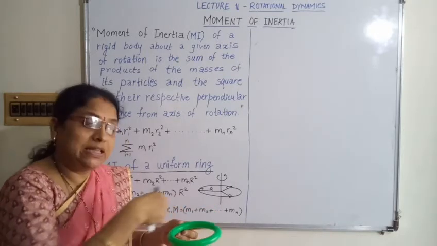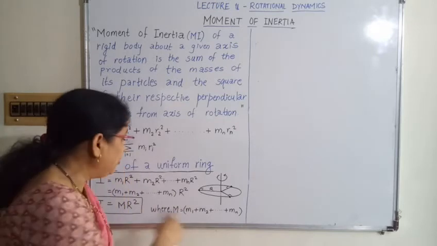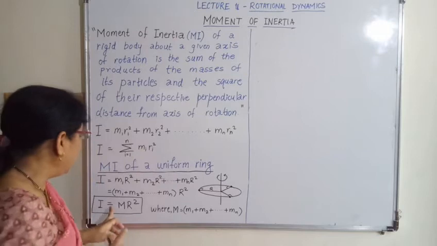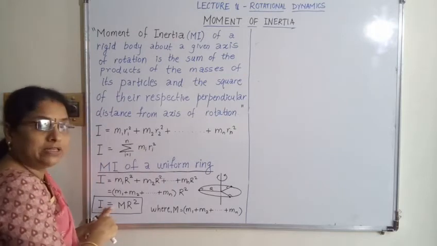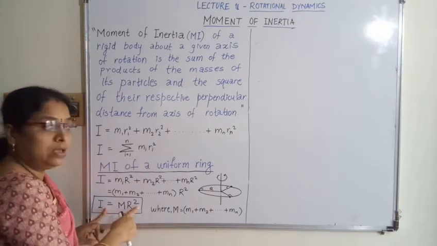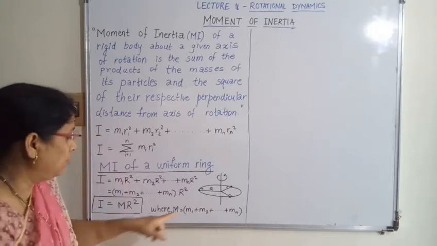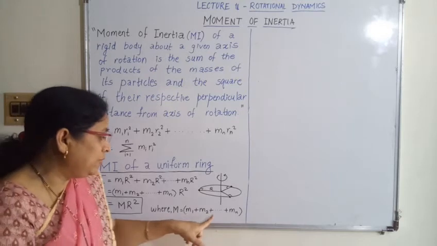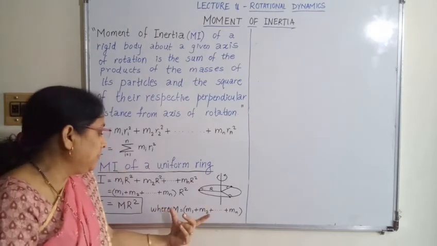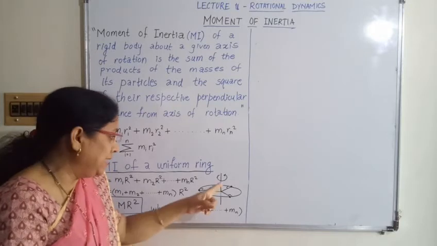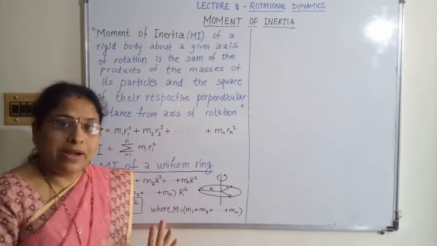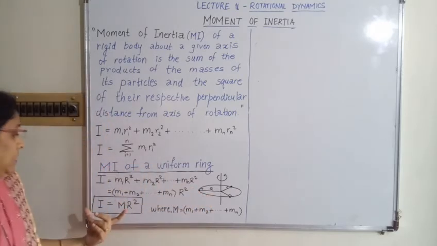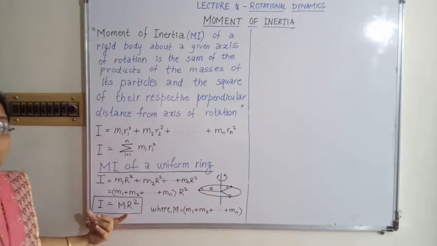If we take the sum of m1 plus m2 plus m3 up to mn, we will get the total mass of the ring. So the moment of inertia is equal to capital M into r square, where capital M is equal to m1 plus m2 plus up to mn, the particles situated at an equal distance, the radius. Here we get the mass of the ring, capital M. So the moment of inertia of a ring is MR square.